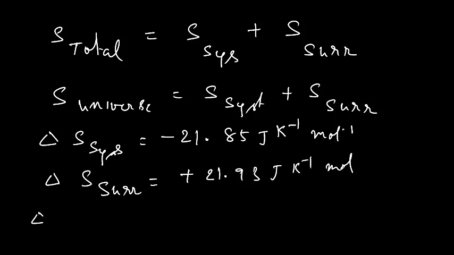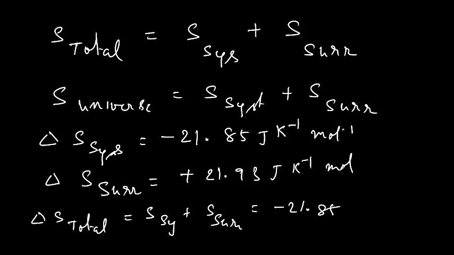Therefore, delta S total is equal to S system plus S surroundings, which equals minus 21.85 plus 21.93. So, what is the change? The change is plus 0.08 joule K minus 1 mole minus 1. So ultimately delta S becomes positive. Since delta S becomes positive, this process is spontaneous.